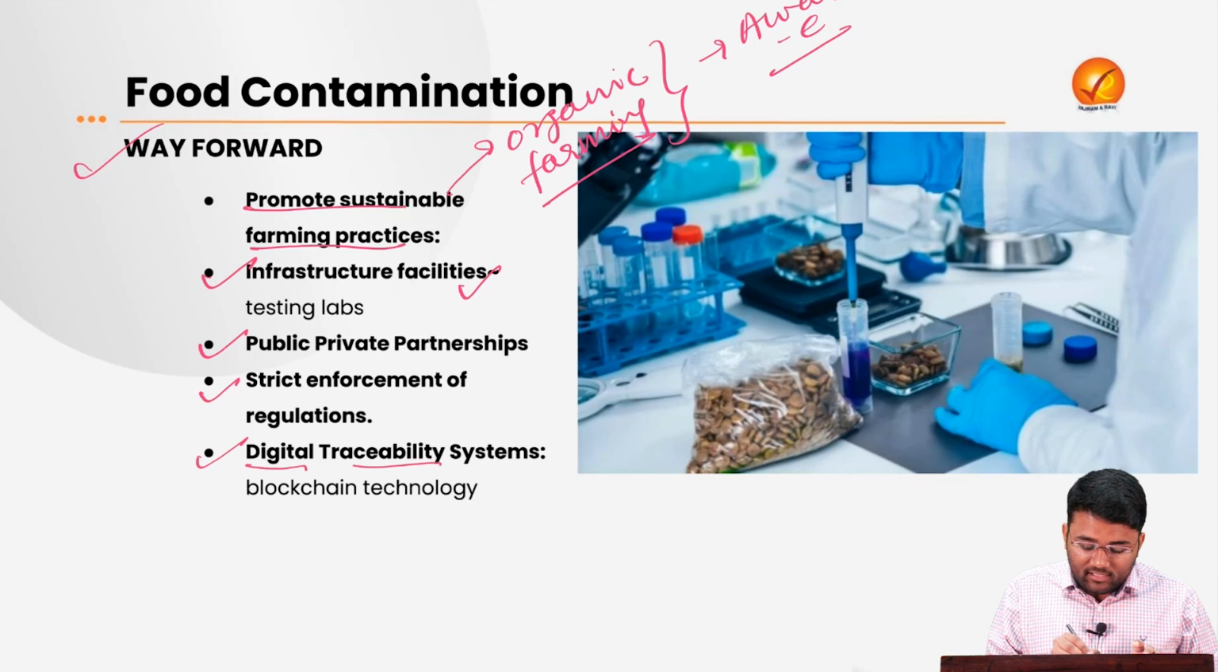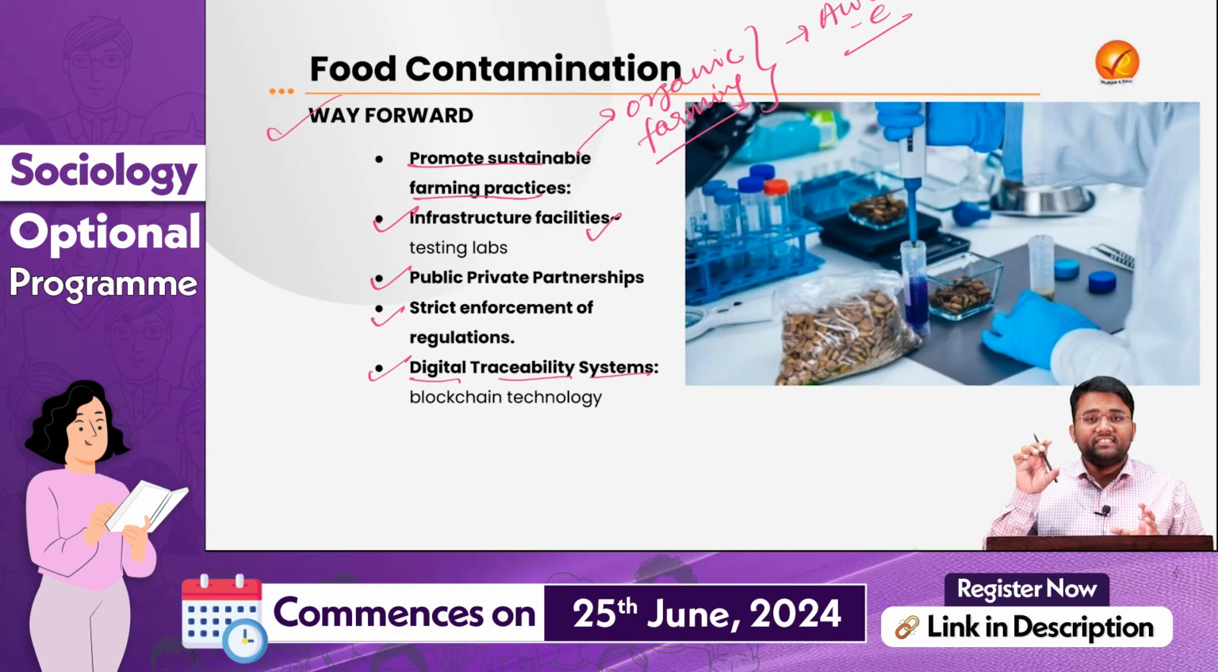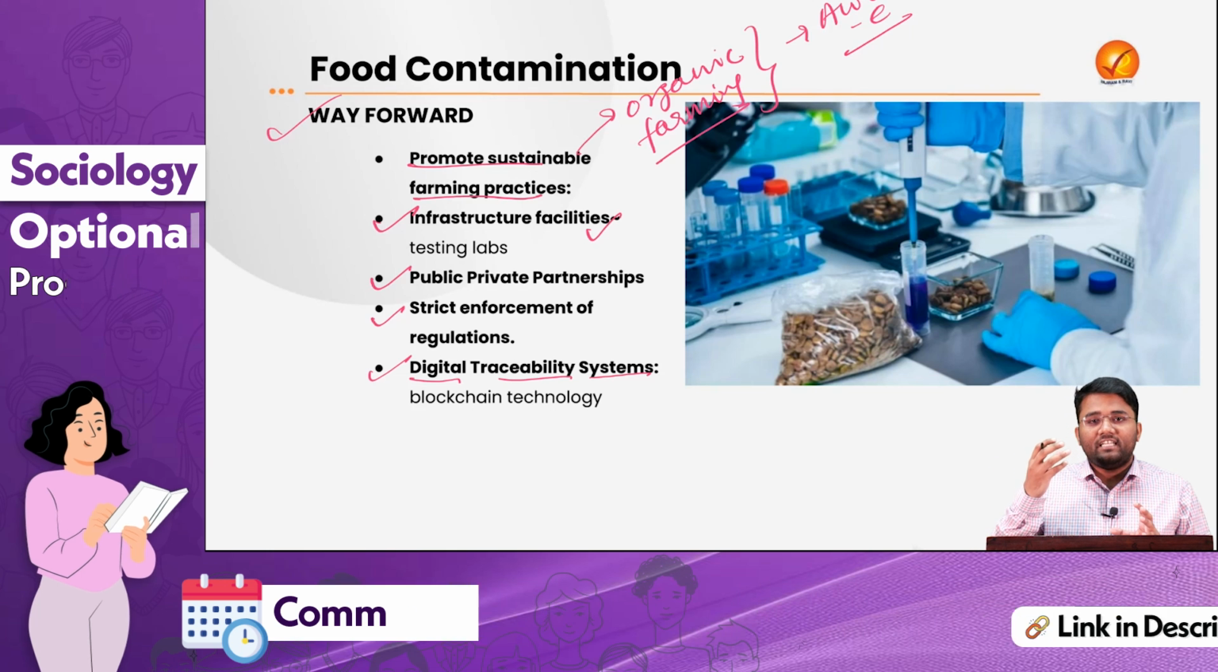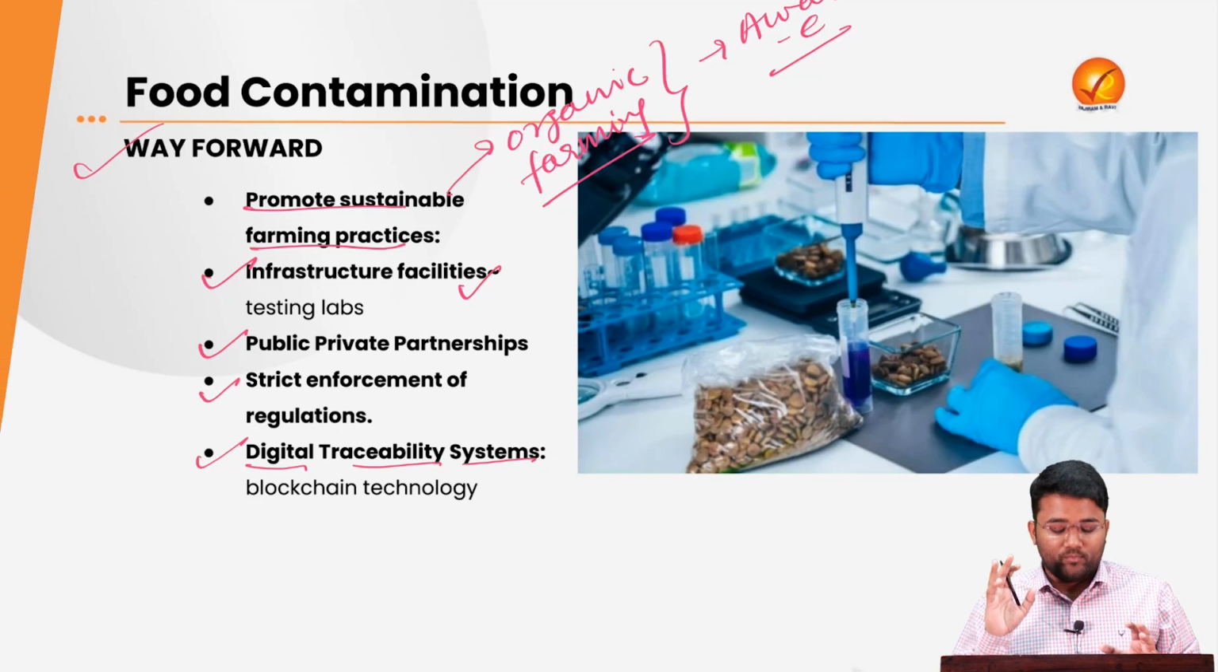Digital traceability systems can be used, like blockchain technology, so that the whole supply chain remains sanitized. Whenever a food item is contaminated, it can give us data on where the supply chain is defective, from where the food is being contaminated. It will help us in the longer run to ensure that food remains safe and healthy to consume.